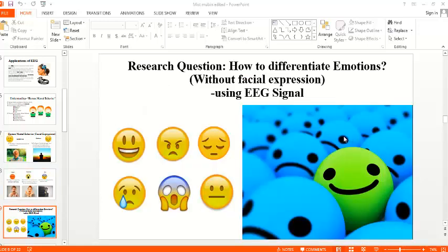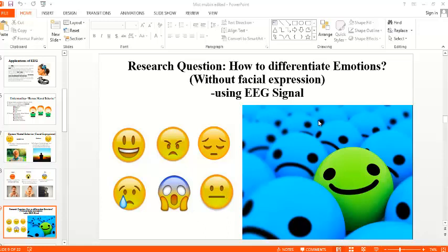Well, so what is our research question? Our research question is to identify the human mental behavior, whether this behavior is happy, or whether he is sad, or whether he's in angry state, or in any type of condition.